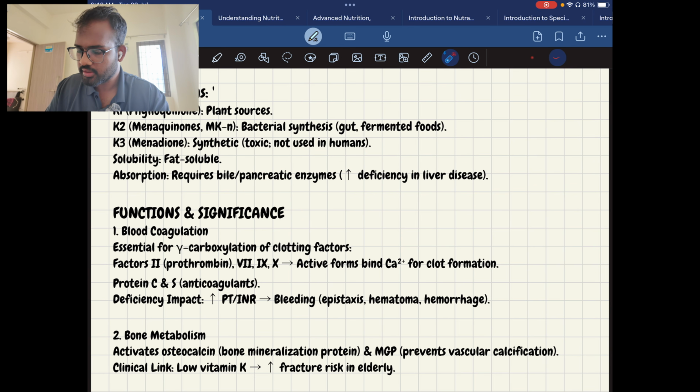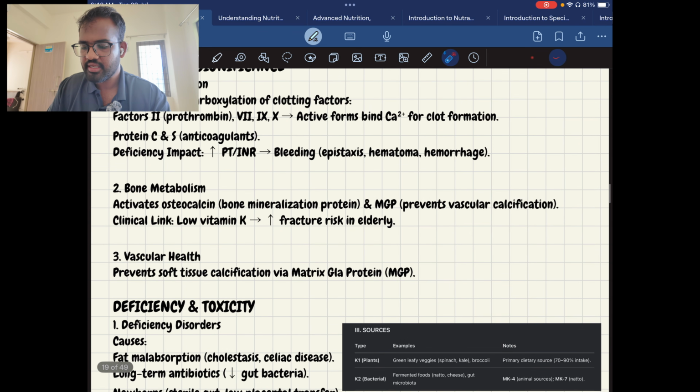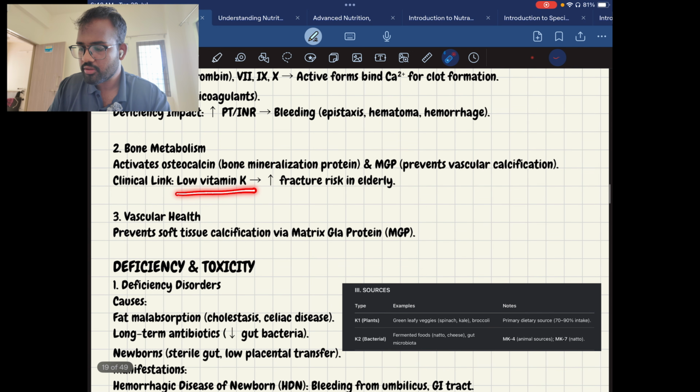So this is a long process. So there are clotting factors. Vitamin K function is blood coagulation, essential for carboxylase. Okay, gamma carboxylase, clotting factors, the thrombin factors, everything I have mentioned here in detail. It's very easy. Bone metabolism, activation of osteocalcin, bone mineralization protein, prevent vascular calcification. Low vitamin K is always linked to high fracture risk in the elderly. Okay, it is all interlinked.